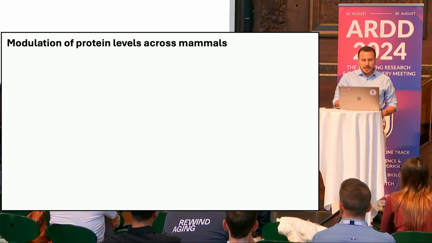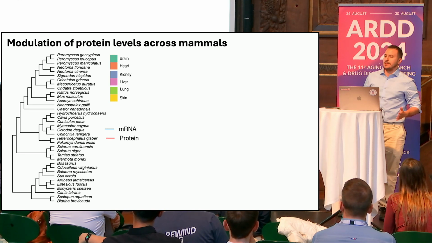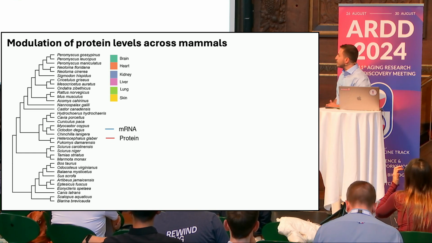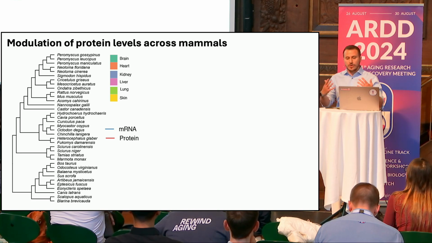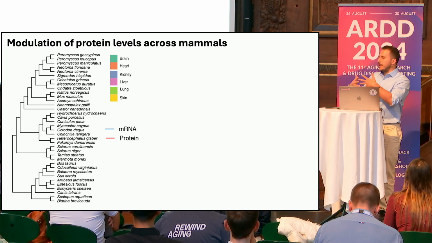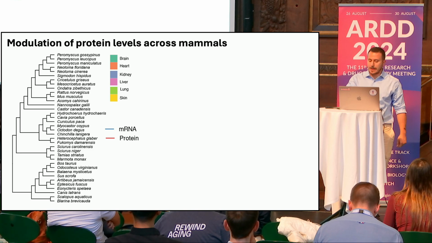So this is exactly the objective of our lab, and we collected an extensive data set of mRNA and protein characterization from 6 different tissues across a large variety of mammalian species with different lifespan to understand how the relationship between the layers, mRNA and protein, evolves together with lifespan.